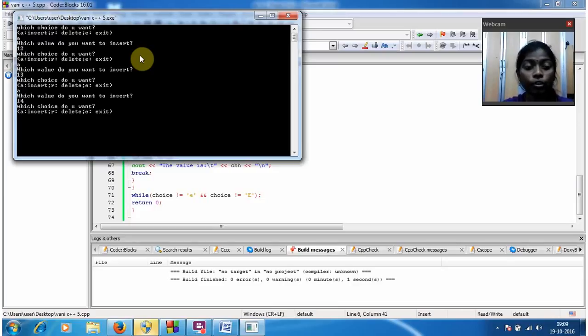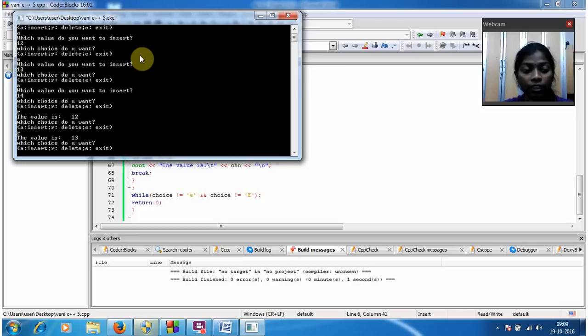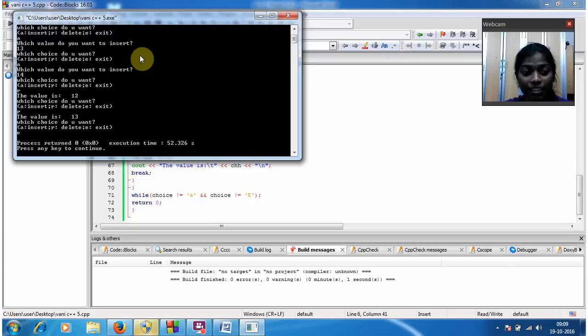And here I am going to give the next choice as R for delete. So I am going to give R, enter. The deleted value is 12. Again if I give R, the next value will be deleted, 13 will be deleted, so the value is 13. Next I am going to give the choice as E, which means exit, then it will exit. Thank you.